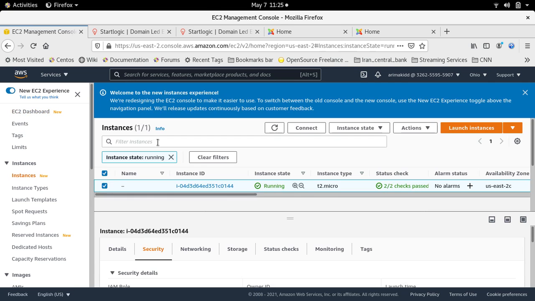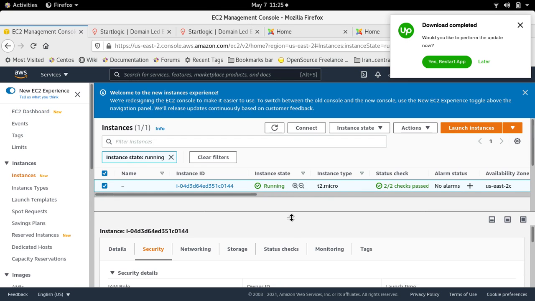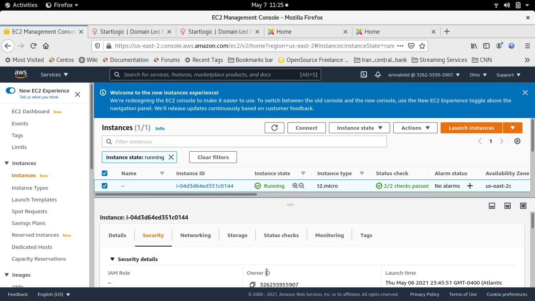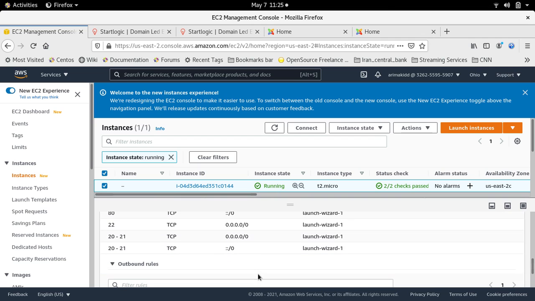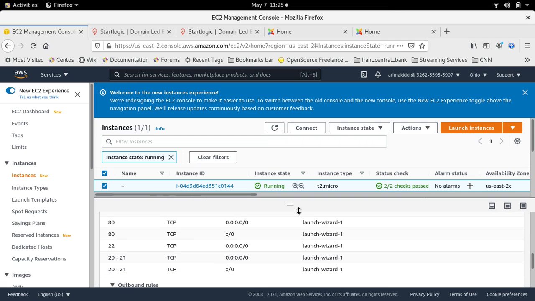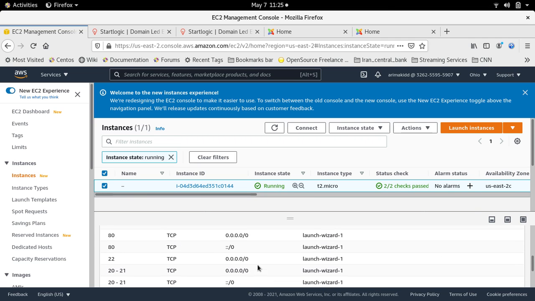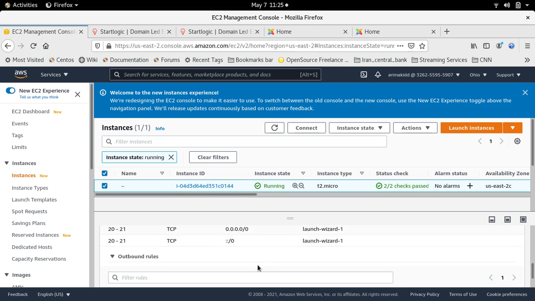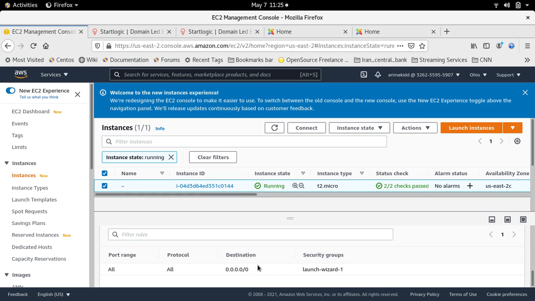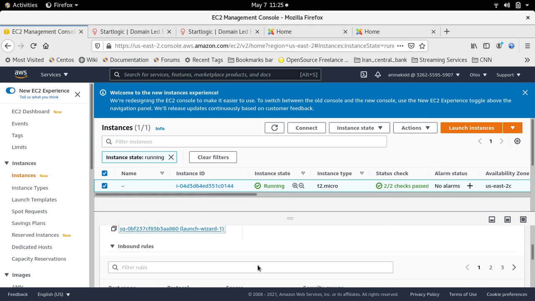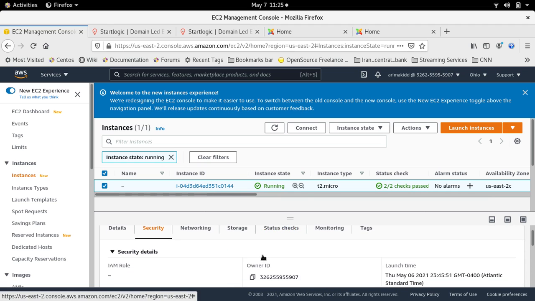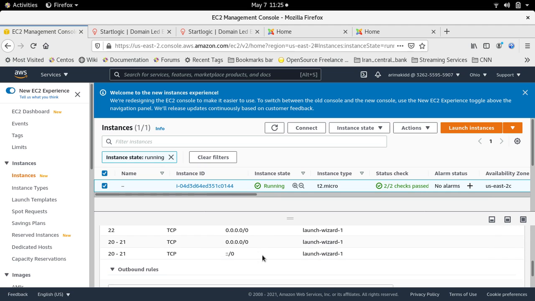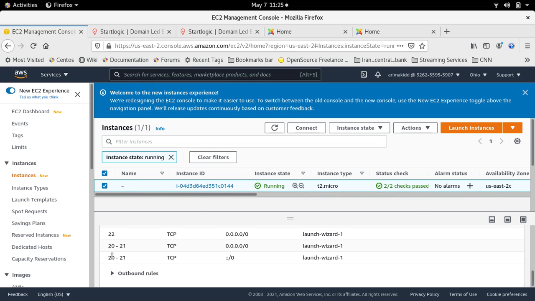So you see sometimes it may be a bit tricky. You have to look really well to ensure, because from this view right here, it doesn't look like HTTPS or port 443 is open, but when you actually go into it, it is. So that's just something to note there. I'm not too sure why we're not seeing all of it here.